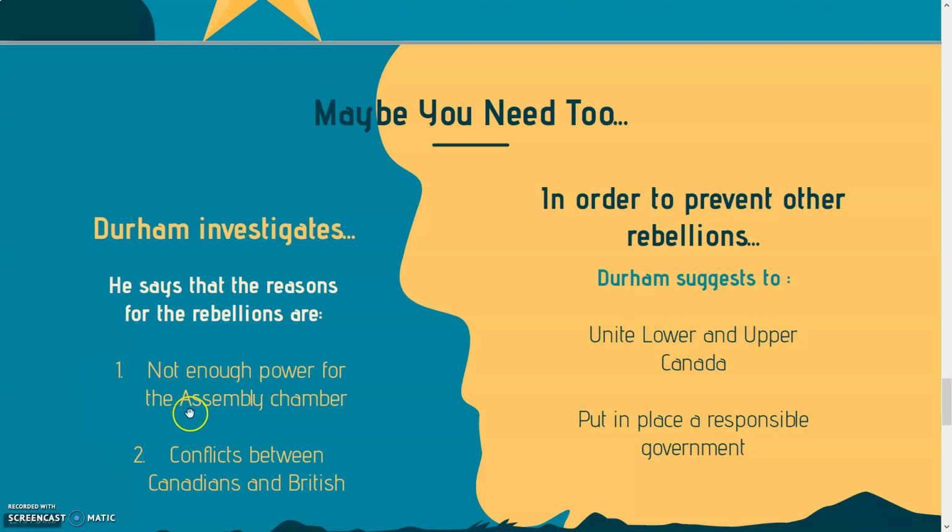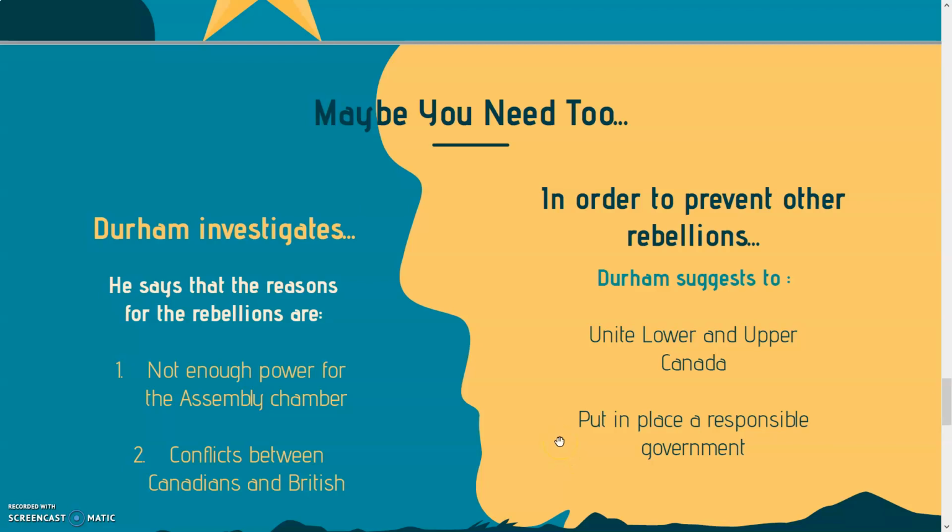So he's saying that the Assembly Chamber does not have enough power, and that's one of the reasons why the rebellions happened. The second reason is because Canadians and the British have a lot of conflicts. They don't like each other. As a measure, he suggests two different things. He wants to prevent other rebellions. So Durham suggests to unite Lower and Upper Canada. He wants Lower and Upper Canada to become one complete colony, and two, he wants to put in place a responsible government.